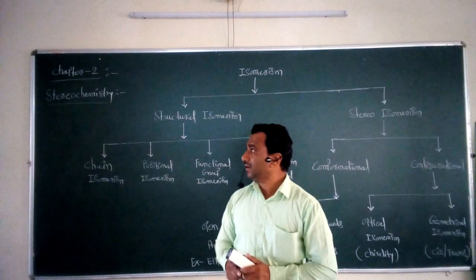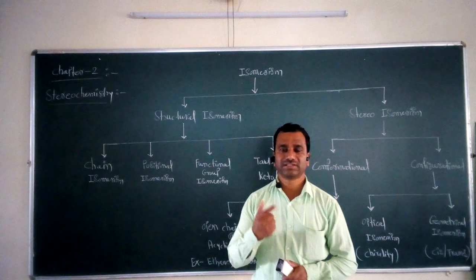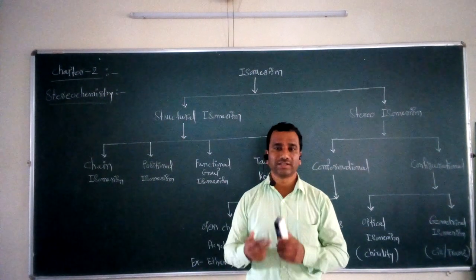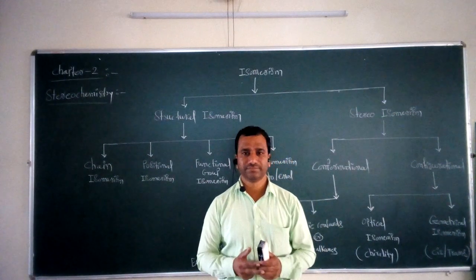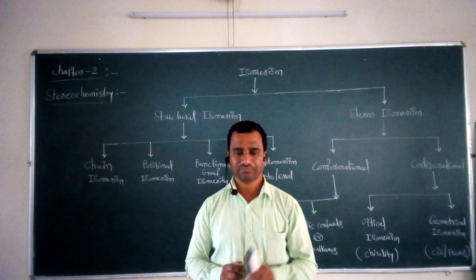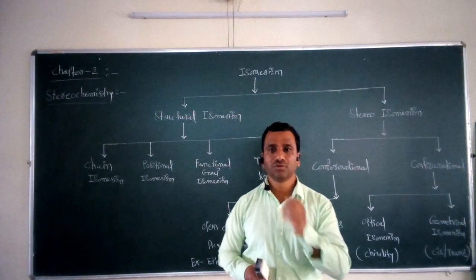This chapter is different compared to the previous chapter which we completed. In this chapter, we have to consider different aspects of organic molecules, as far as their physical and chemical properties are concerned. So first of all, what is meant by stereochemistry?